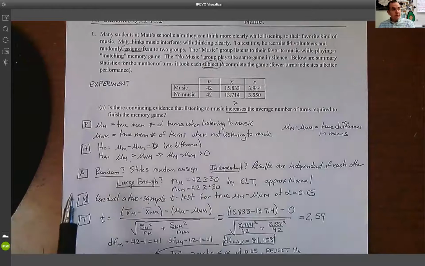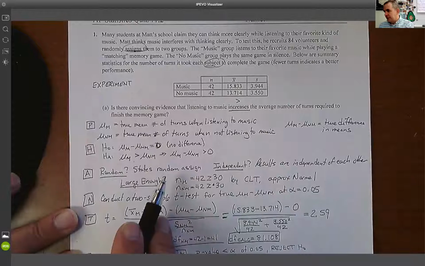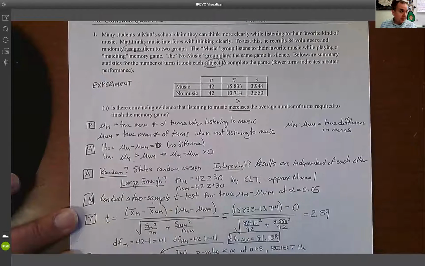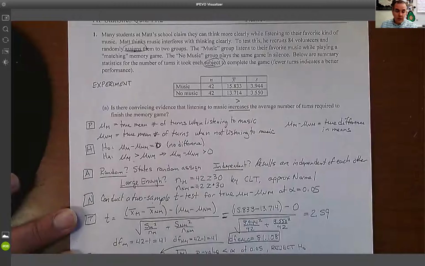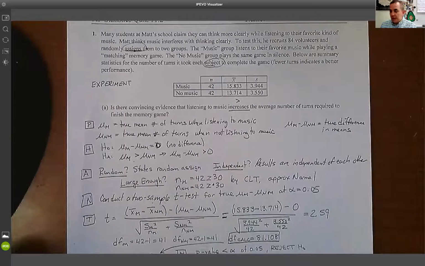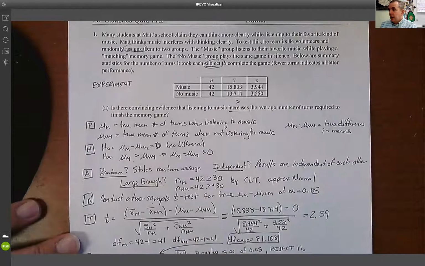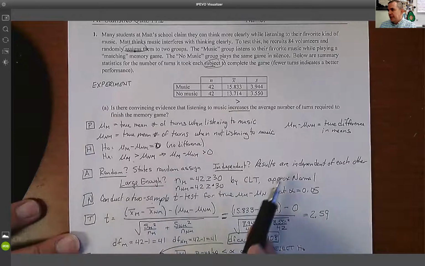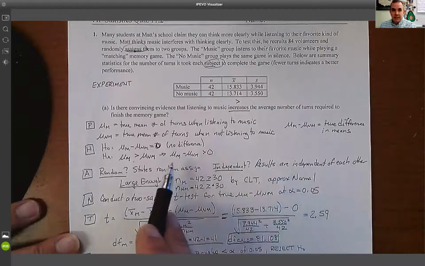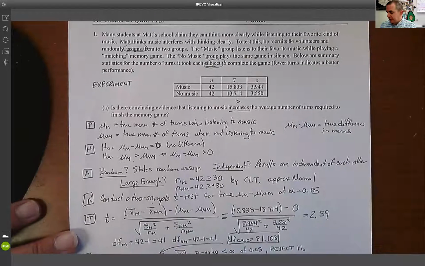We're going to check our assumptions. Random: it states random assign up there, so we're going to go ahead and say we've met that criteria. Independent: since we're dealing with an experiment, we're not going to deal with the 10% rule, because this is not a selection with replacement or without replacement. This is an experiment. We want to say that the results are independent of each other. Basically, the music results have no bearing on the non-music results, and each individual person's has no bearing. Because I'm not listening to music has no bearing on whether you're not listening to music and getting a certain number of turns.